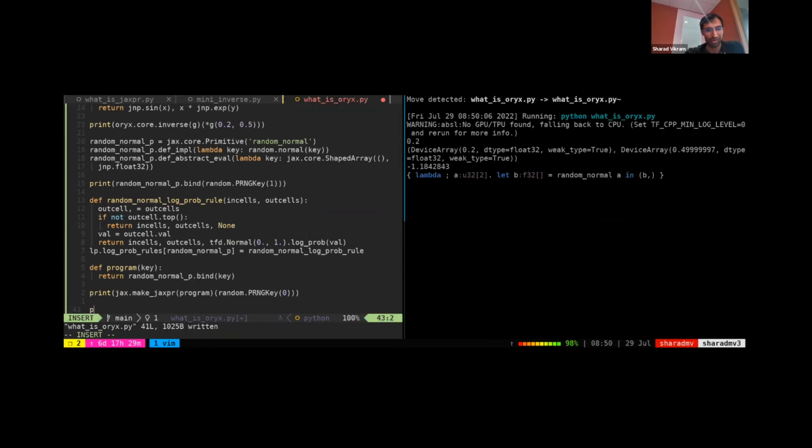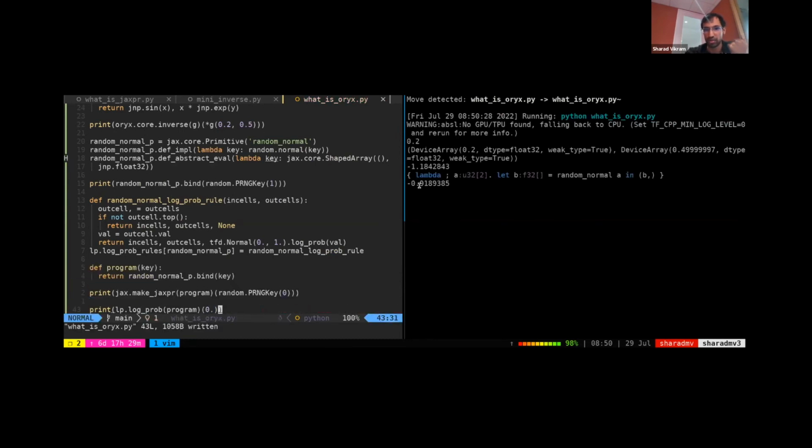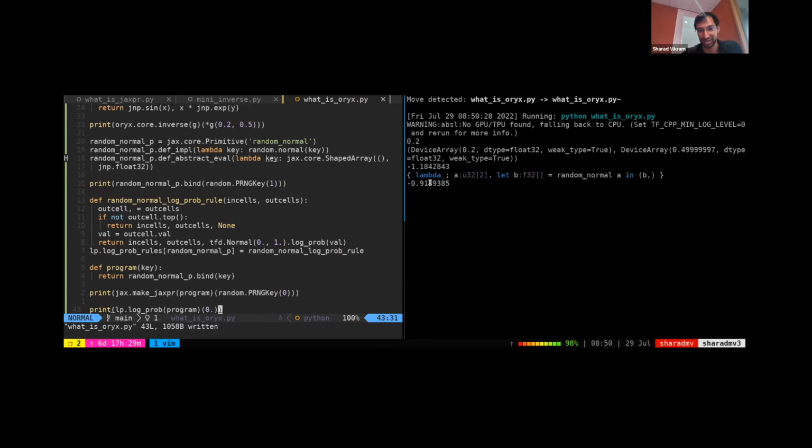Finally, we call the log prob transformation. So what's the log prob of sampling 0 from this program? And it should spit out a number. I'm sure you all have seen this number 1,000 times. It's the log density of sampling 0 from a 0-1 Gaussian. And this is not super special.